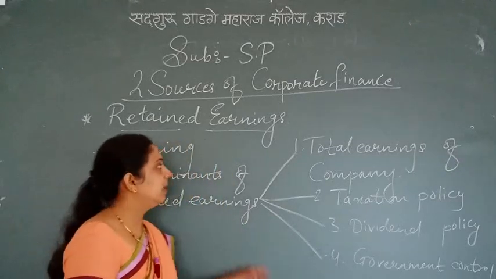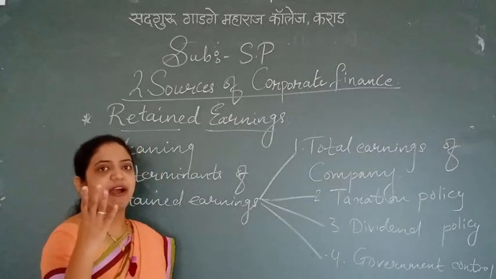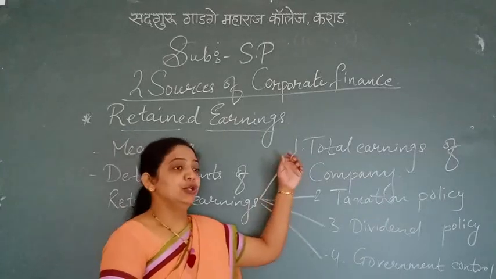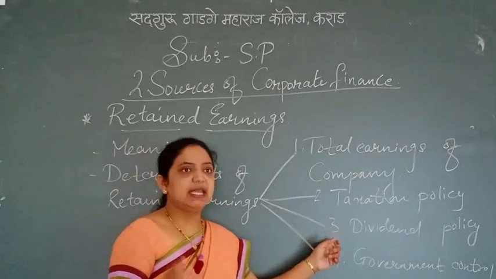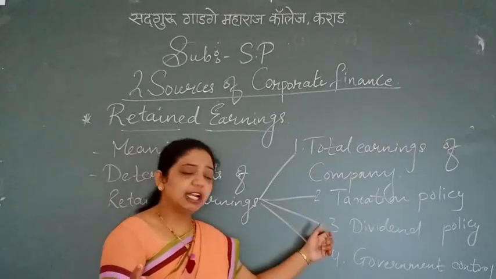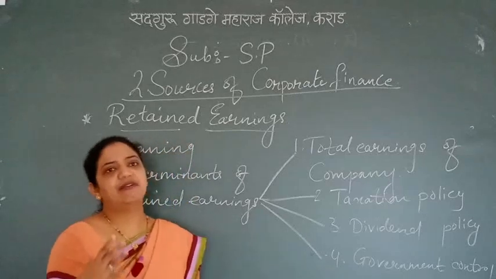Those were the determinants of total earnings, which are divided into 4 points. Number 1 is total earnings of the company. Number 2 is taxation policy, number 3 is dividend policy, and number 4 is government control.